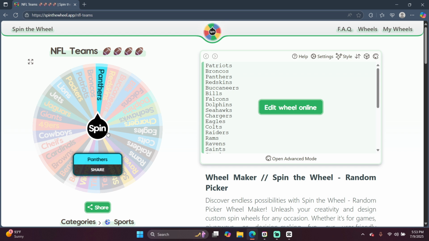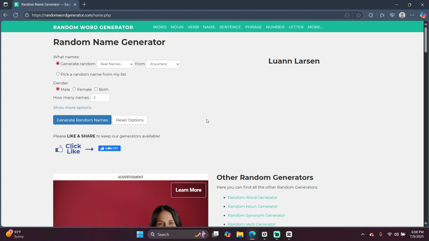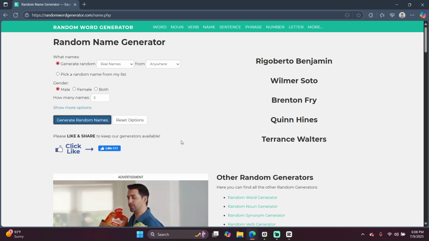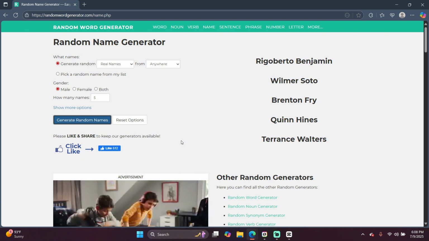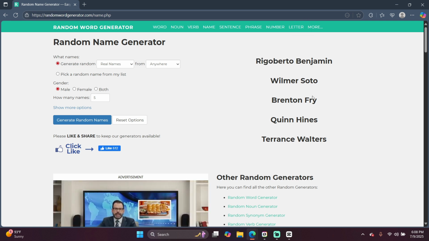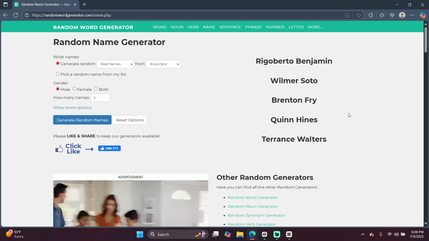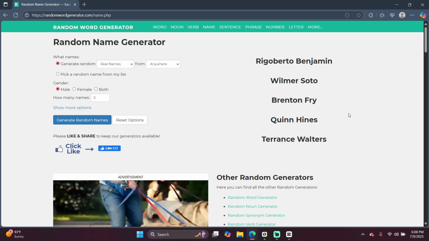And lastly, before we hop into Madden 25 and use a random number generator to generate the attributes and ratings, we must first pick out a name. We're going to generate 5 names, all male names, and combine them. So we got Rigoberto, Benjamin, Wilmer, Soto, Brenton Fry, Quinn Hines, and Terrence Walters. I like this Rigoberto right there, and we're going to go ahead and use Fry as the last name. So Rigoberto Fry is our player's name, and we're going to hop into Madden 25 right now and start generating the ratings.